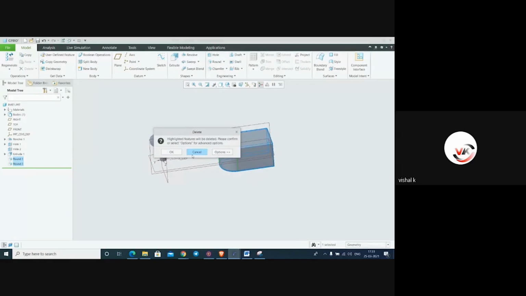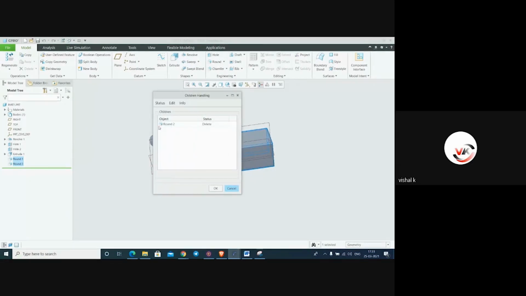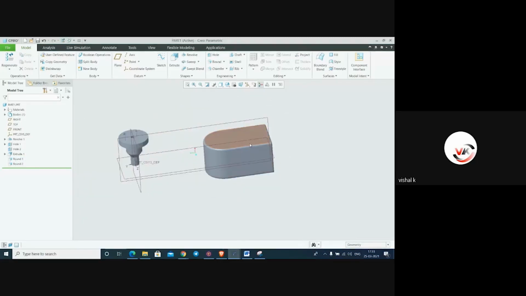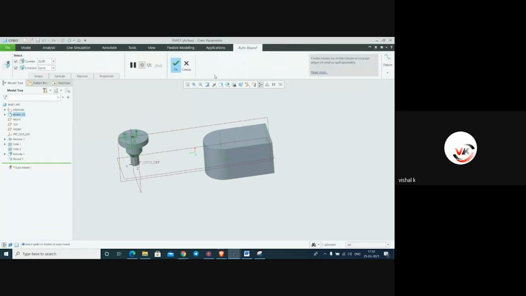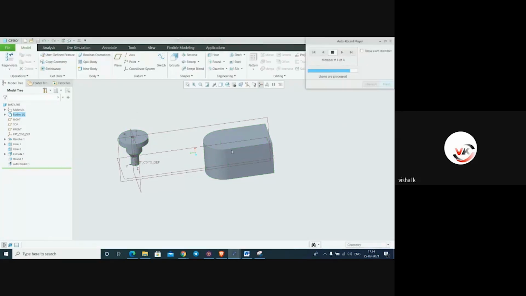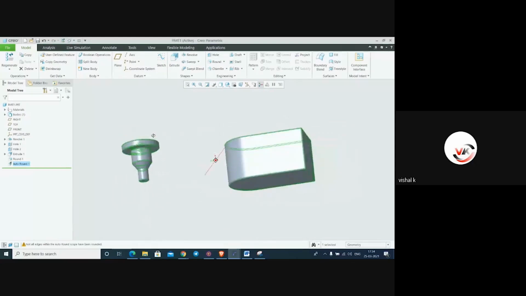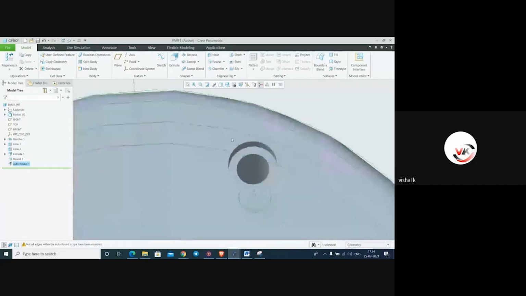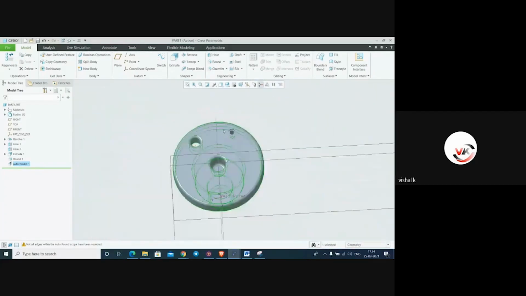If you want to delete this, here is the option. Delete the second round also because it depends on this feature. To cancel it, make it cancel. If you want to make an auto round, a simple auto round, just give whatever default value you require. For example, if you require a value of 12, just click on it and say OK. Everywhere it will provide a round, even the thread, and this is the minor radius, so it will not create one here.